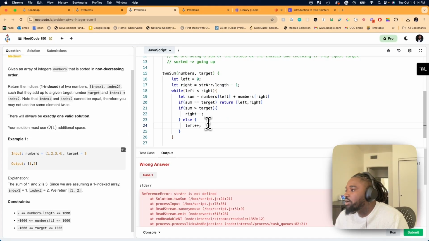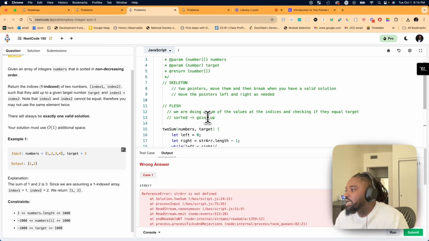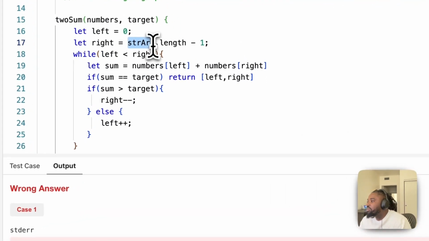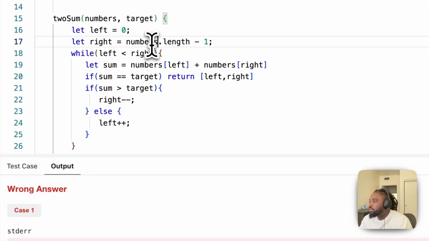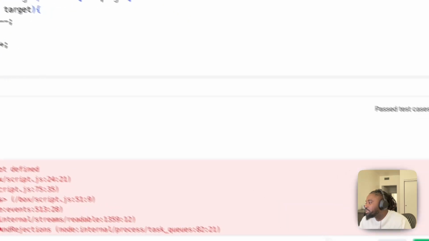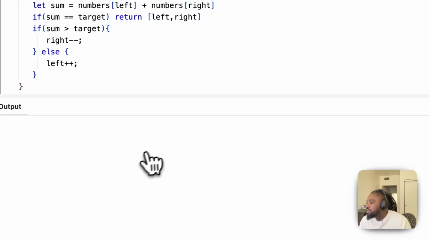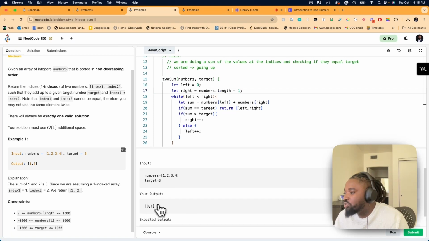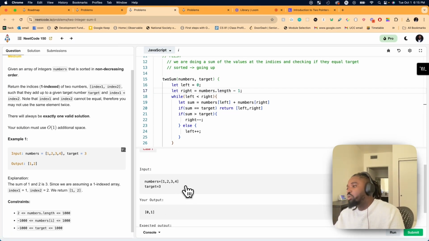Okay, it's because I took some skeleton stuff from the outside. This was supposed to be numbers. No one corrected me. Damn, guys. That sucks. Okay, so we have the wrong answer. Your output is 0, 1. We expected 1, 2. Okay, let's see where we're going wrong here.